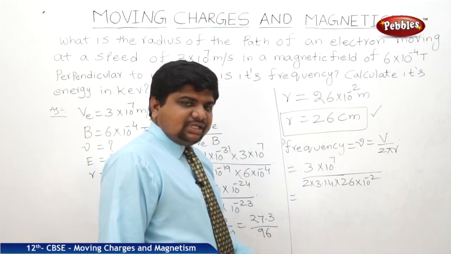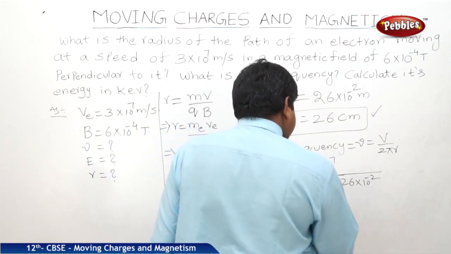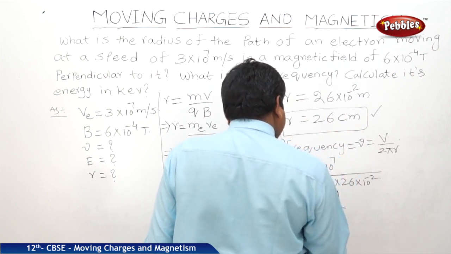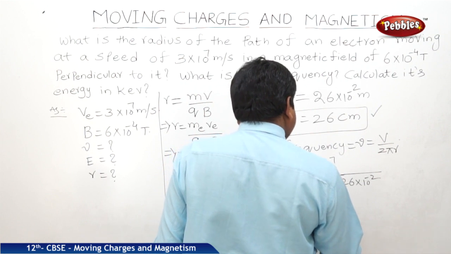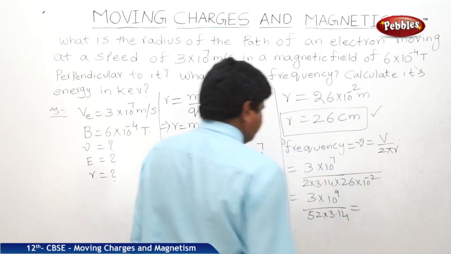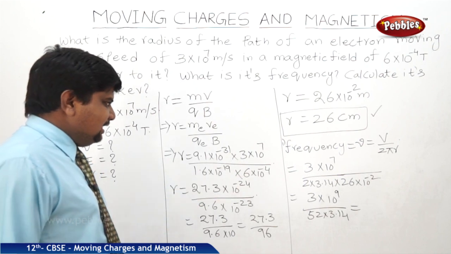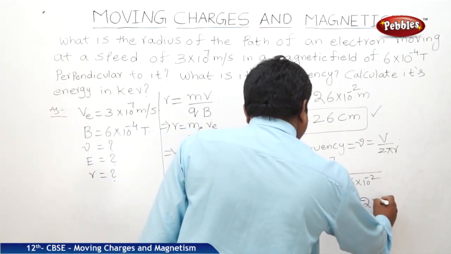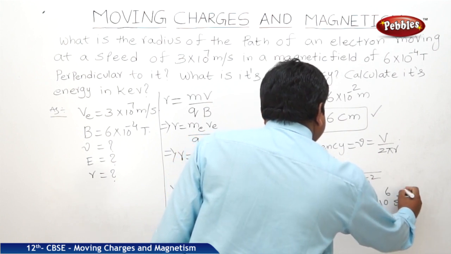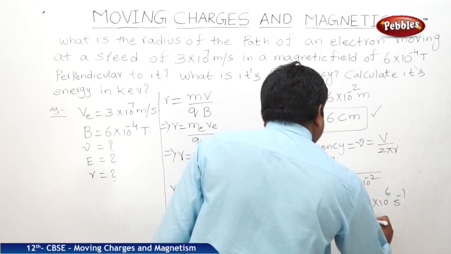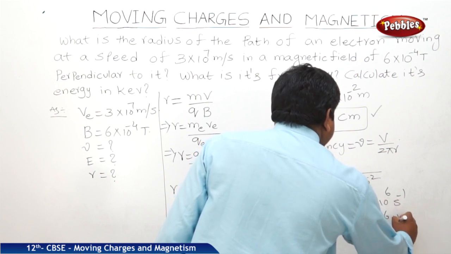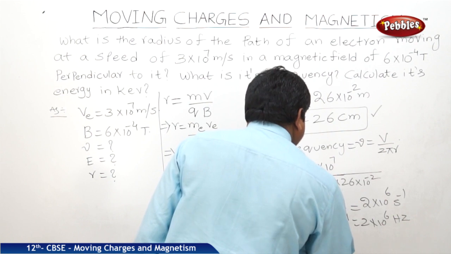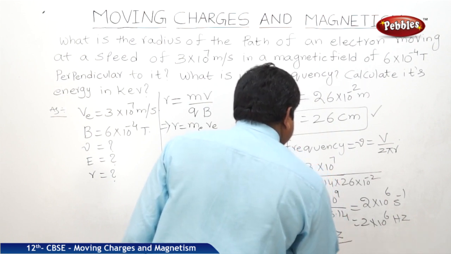The minus 2 goes up as plus 2, so we get 3 into 10 to the power of 9 by 2 into 26, 52, into 3.14. On calculation, the frequency is 2 into 10 to the power of 6 second inverse, nothing but 2 into 10 to the power of 6 hertz, that is 2 megahertz.